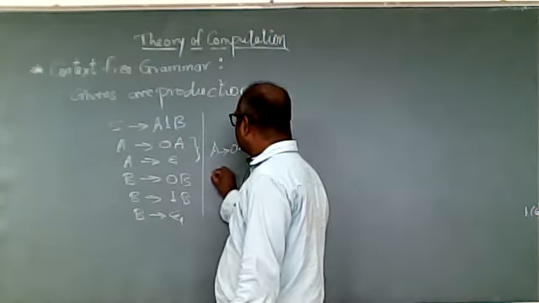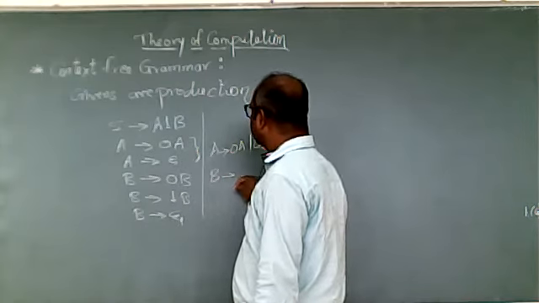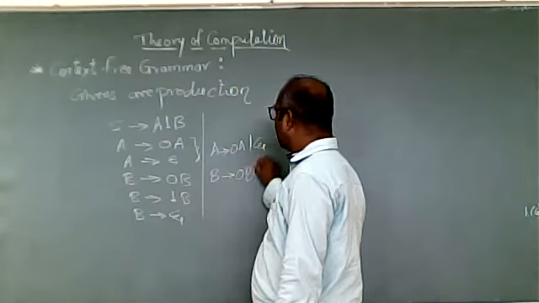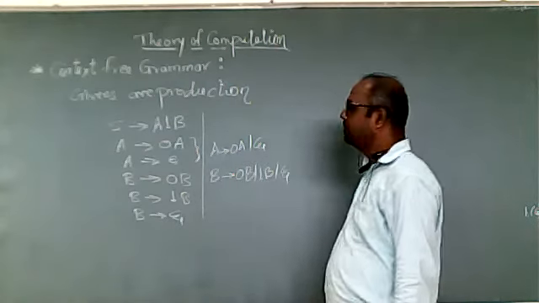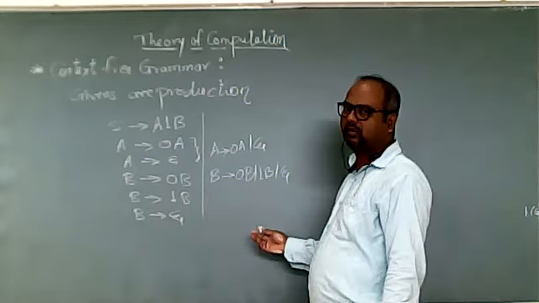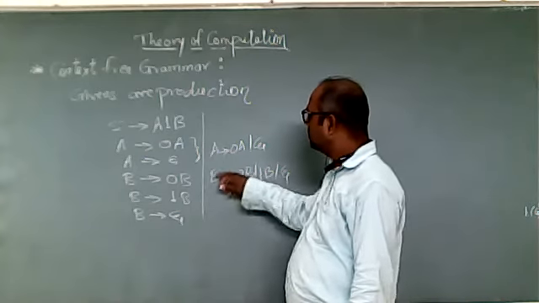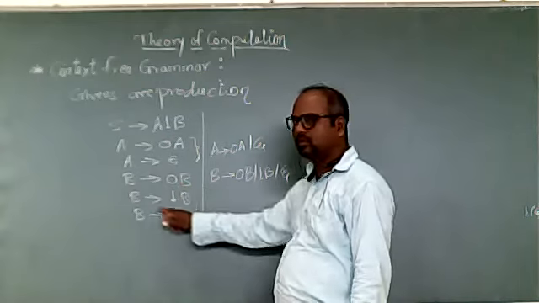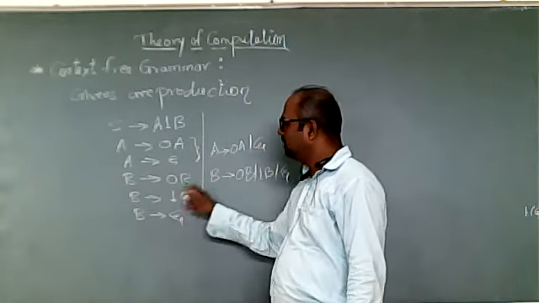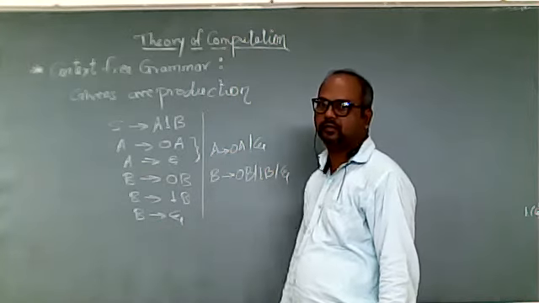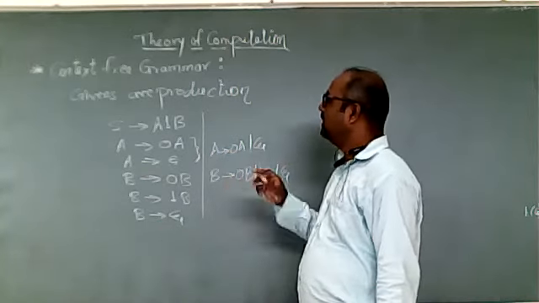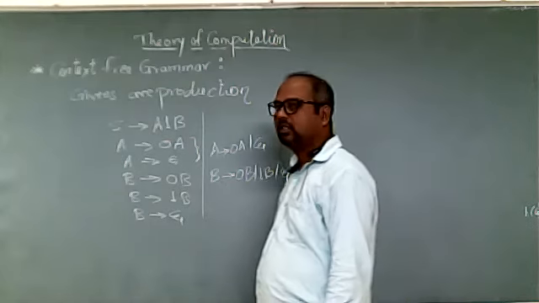Same way, the B production I can write like this: B produces 0B or 1B or epsilon. This is just a method of writing the productions. In a single line I can write these 3 productions because B can be replaced by 0B, by 1B, or by epsilon. Okay, so these are the productions given.